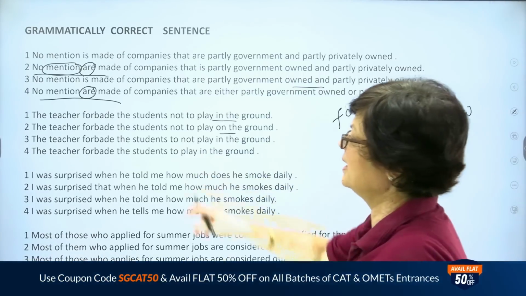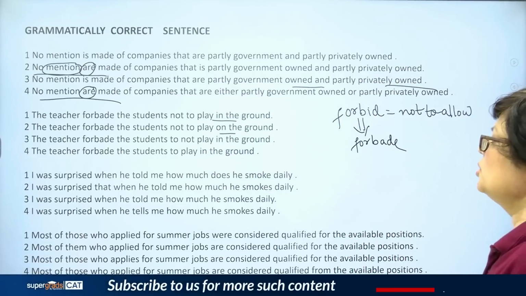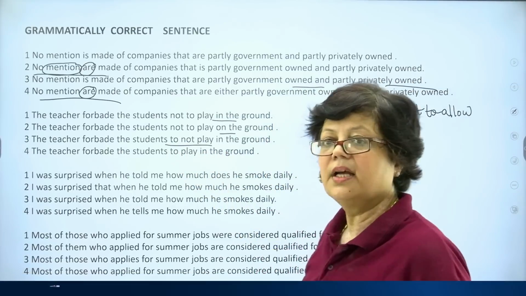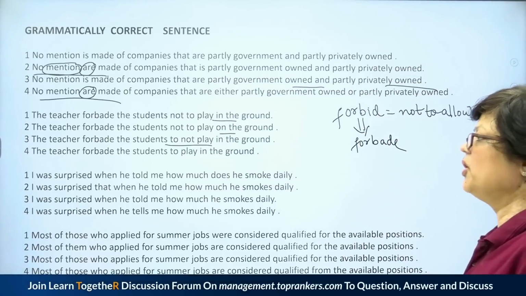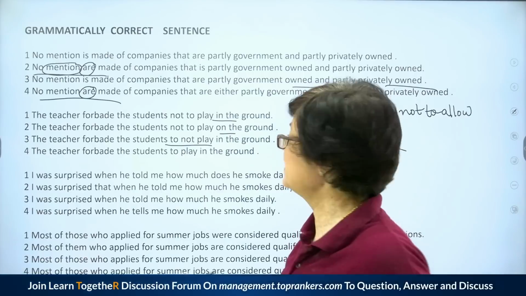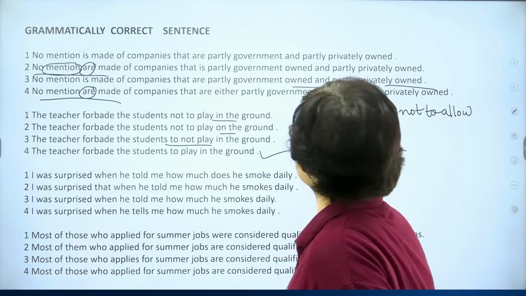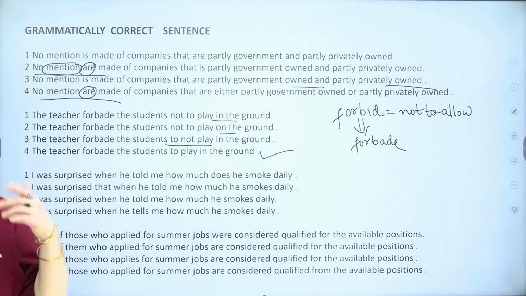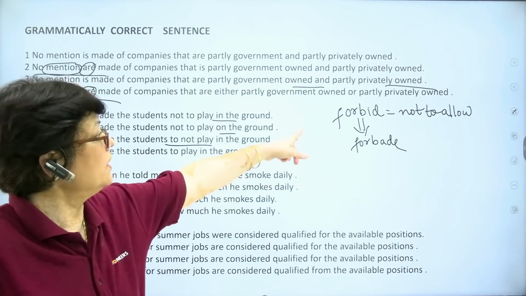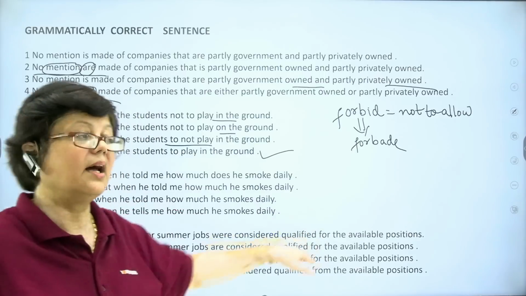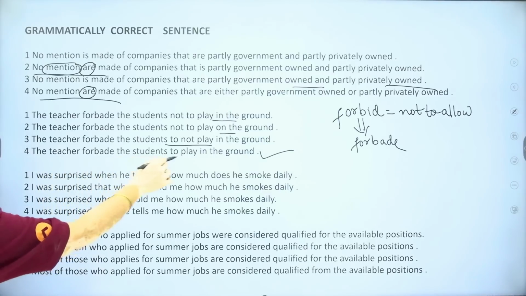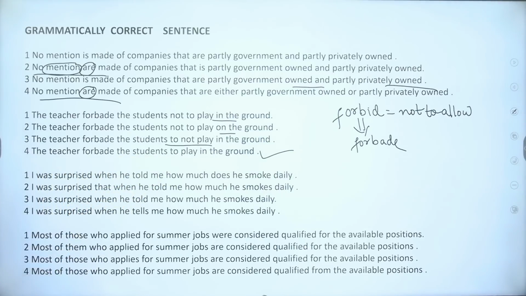In the third sentence, the teacher forbade the students to not play in the ground. This is grammatically incorrect. And the last sentence, the teacher forbade the students to play in the ground, is the correct sentence. Why? Because forbade already carries no in it. The meaning of forbade is not to allow. So here clearly the use of double negatives is seen. That is why the correct answer is: the teacher forbade the students to play in the ground.